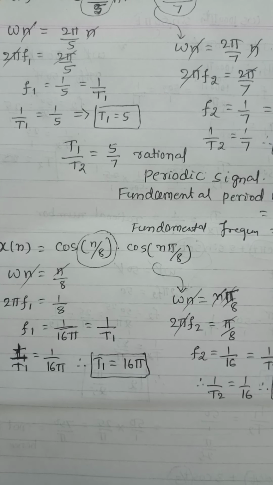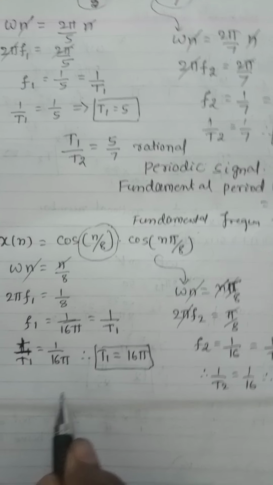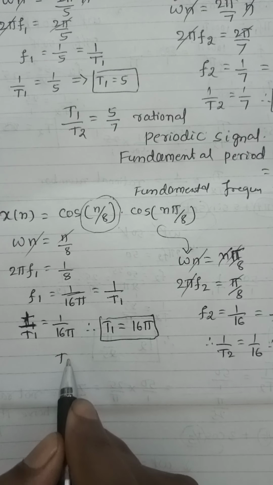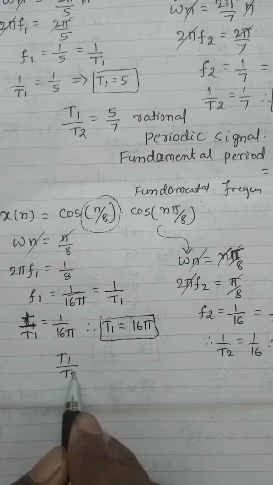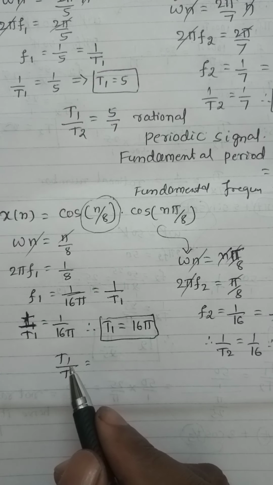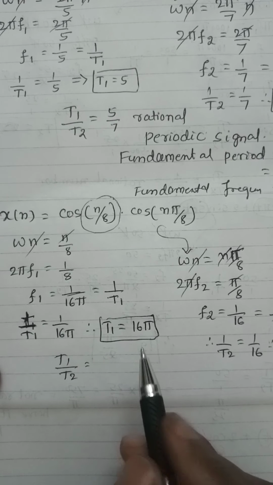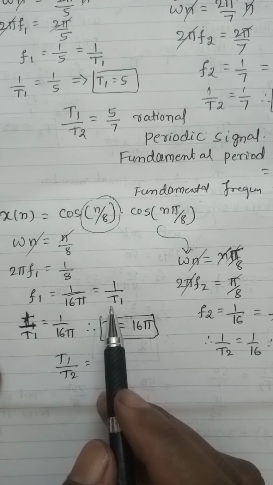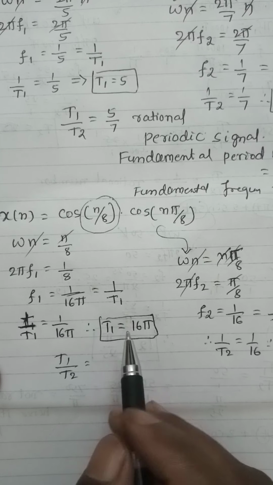Now if you take the ratio of T1 by T2, it is T1 divided by T2. Here most of the time they use capital N in place of T1. Here I have used T1, no problem, you can use capital N also.